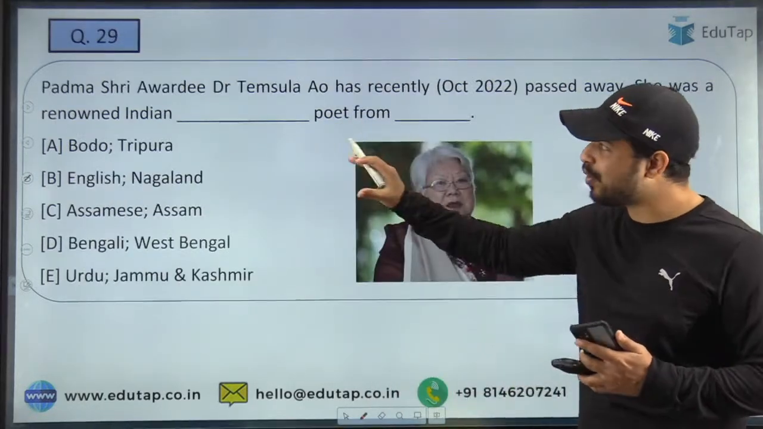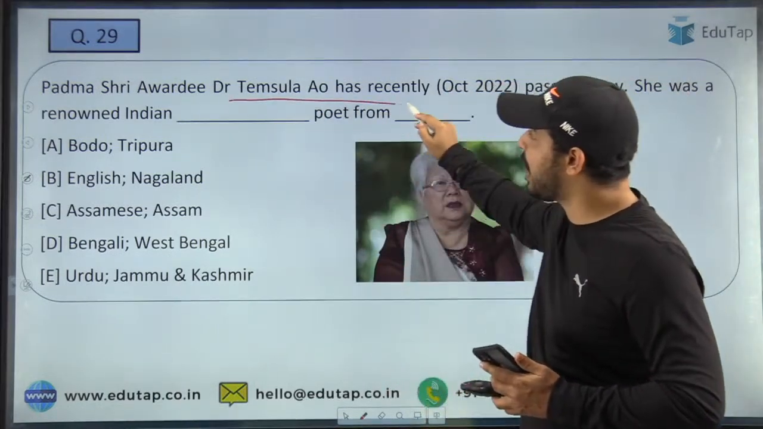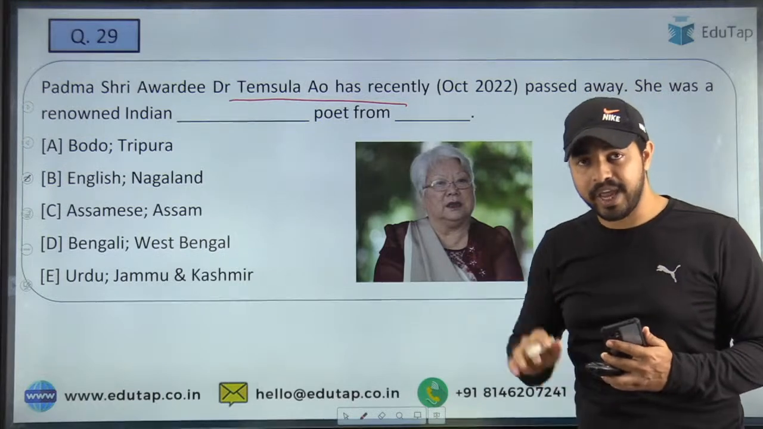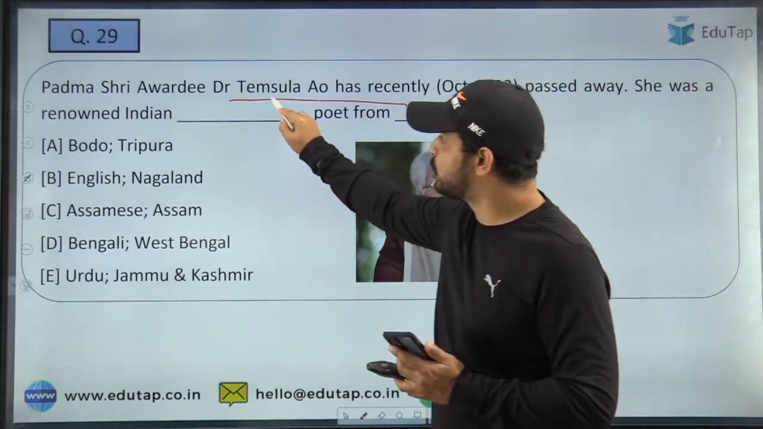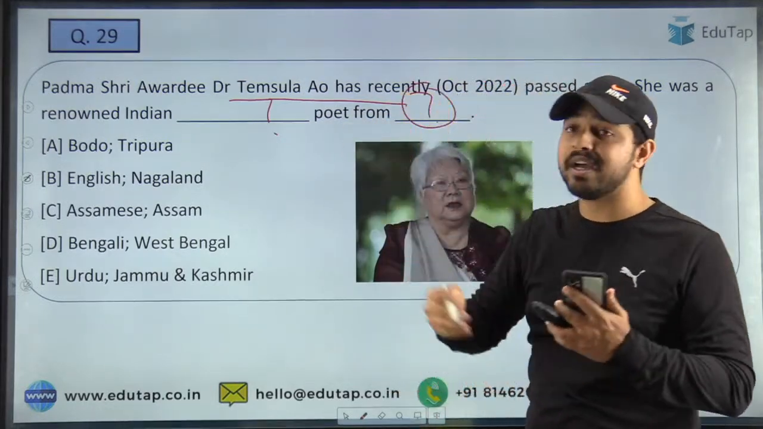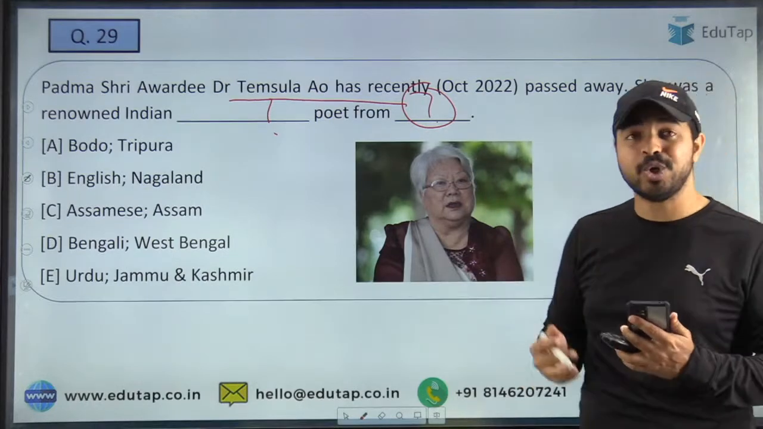ठीक है जी, let's move on to the next question. Now the next question is, Padma Shri awardee Dr. Temsula Ao has recently passed away, and quickly tell me that you are just required to fill in these 2 blanks. ठीक है जी, वो कौन से language की poet थी and from which state she belongs to, that is what you are required to tell me.